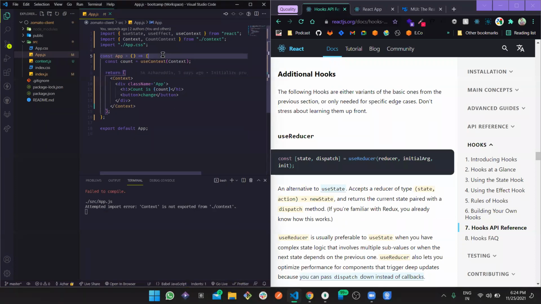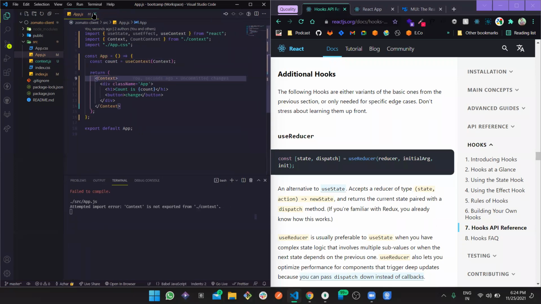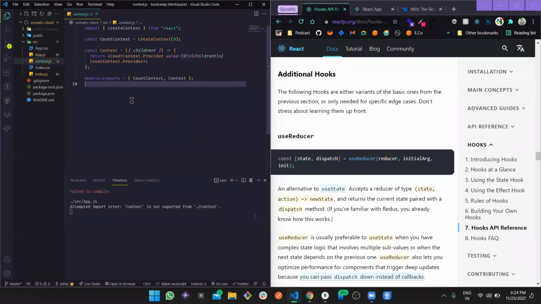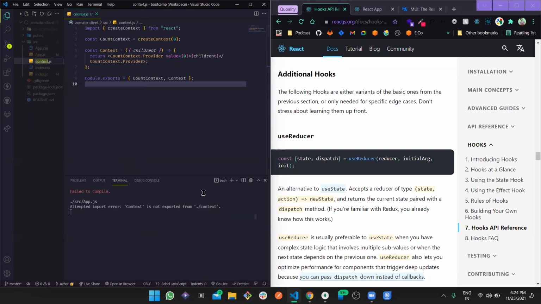Okay. So in our code, what we were doing last day is, here we were defining this context, right? So instead of context, let's call it state something.